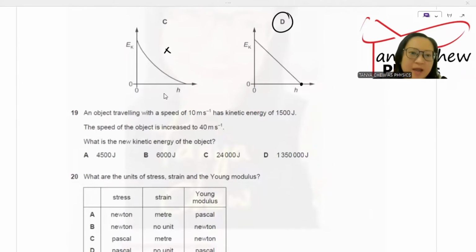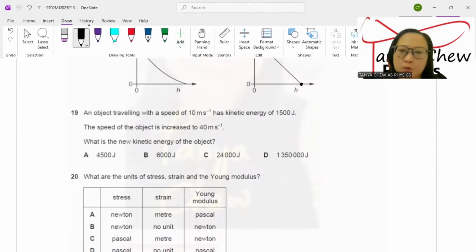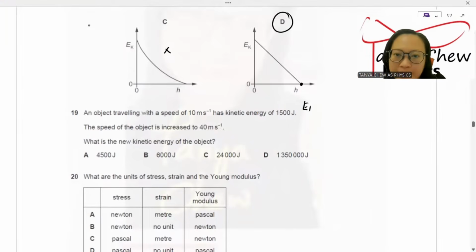Number 19. An object traveling with a speed of 10 meters per second has kinetic energy of 1,500 joules. The speed of the object is increased to 40 meters per second. What is the new kinetic energy of the object? First of all, I am going to use the equation of kinetic energy to find the mass of the object because I do not have the mass. So half mv squared is the formula for kinetic energy.